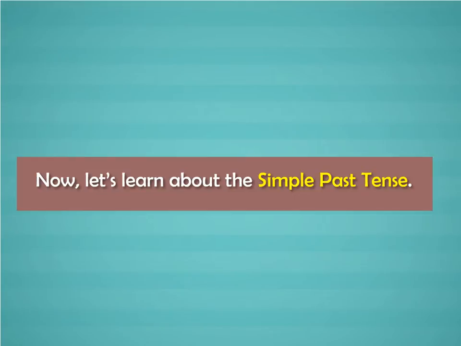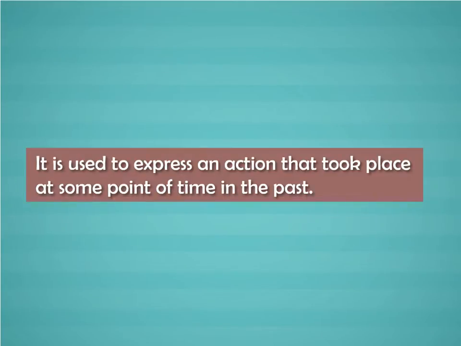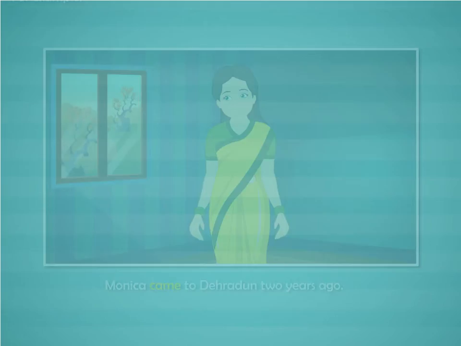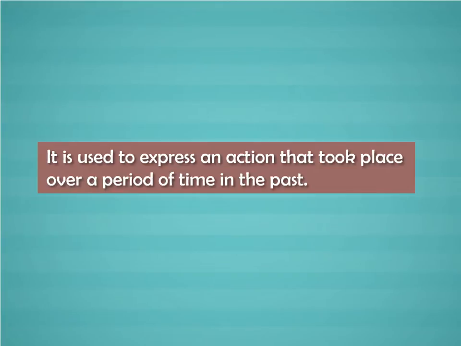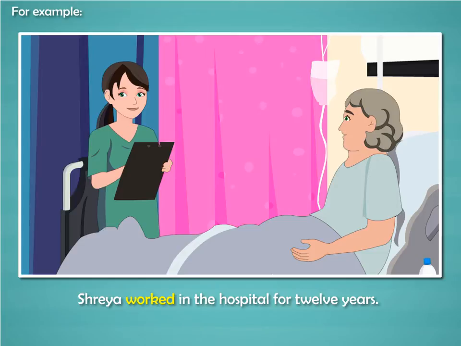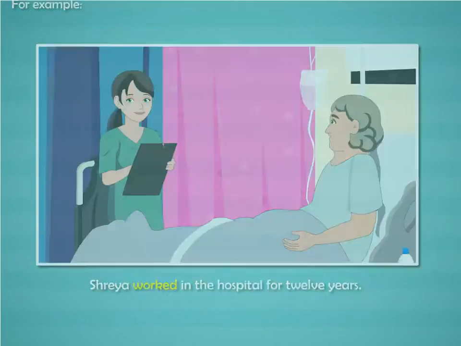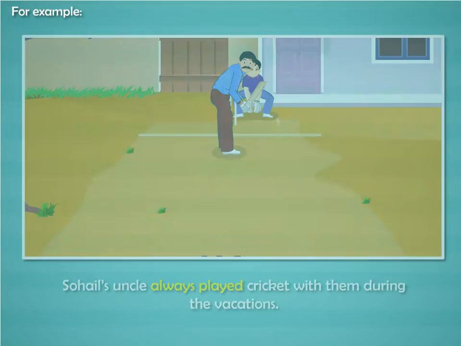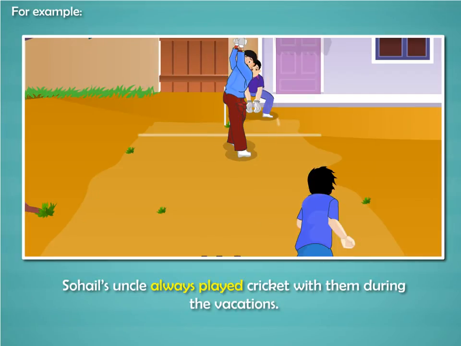Now let's learn about the simple past tense. It is used to express an action that took place at some point of time in the past. For example, Monica came to Dehradun 2 years ago. It is used to express an action that took place over a period of time in the past. For example, Shreya worked in the hospital for 12 years. It is used to express a past habit where words like often, never, always are used. For example, Suhail's uncle always played cricket with them during the vacations.